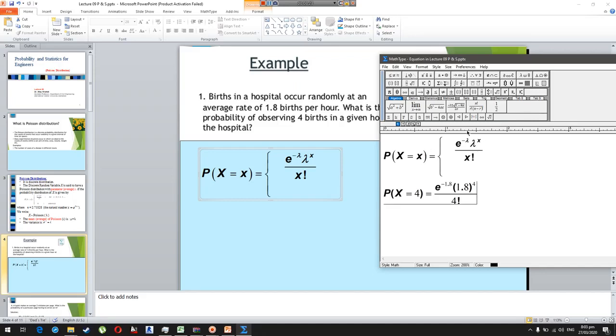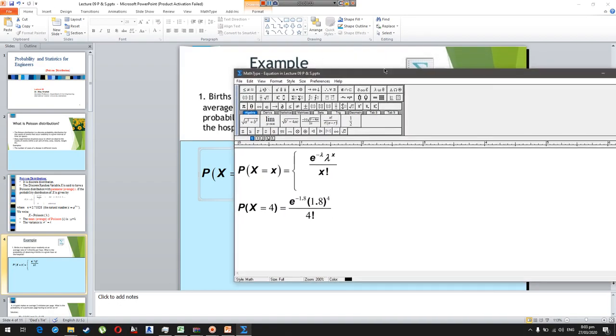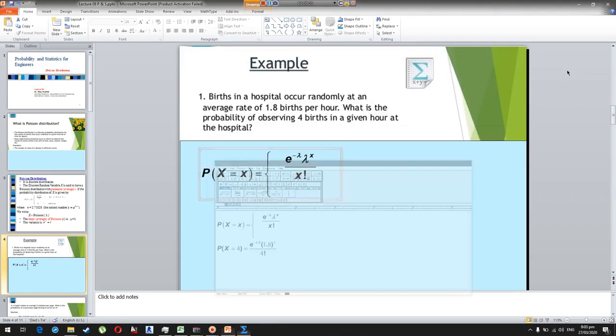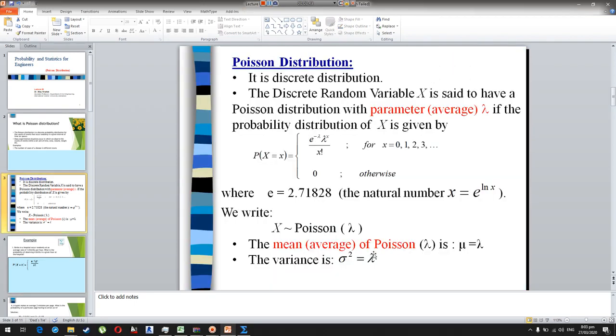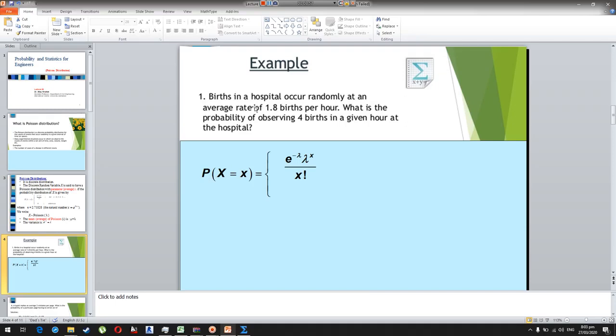So the Poisson distribution is a simple one. If they also ask you what is the mean and standard deviation of a Poisson distribution, if you have an average birth rate of 1.8, as I have already discussed in my previous slide, the mean of the Poisson distribution is equal to lambda, and the variance of the Poisson distribution is also equal to lambda. So here lambda is equal to 1.8, which is the mean of that distribution, and that is also the variance of that distribution.